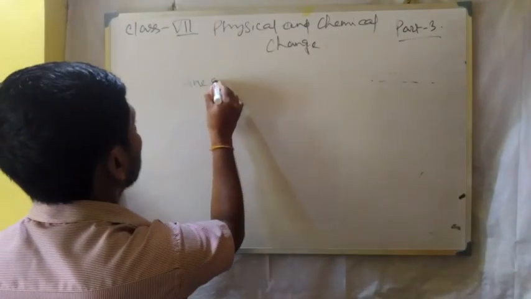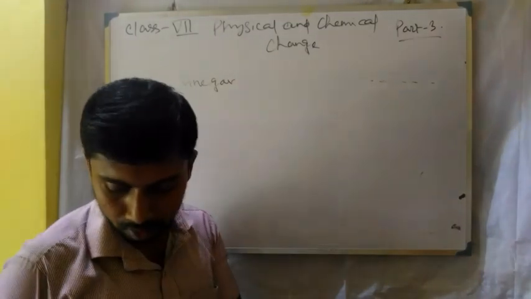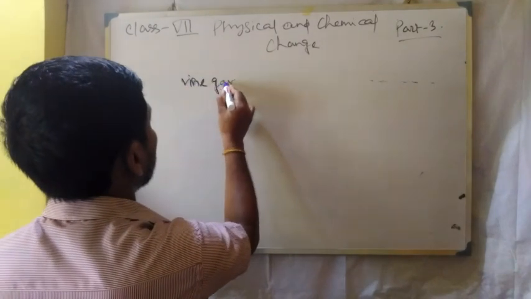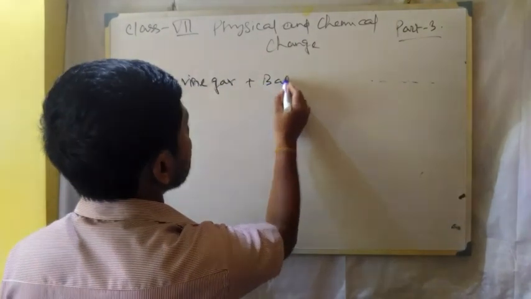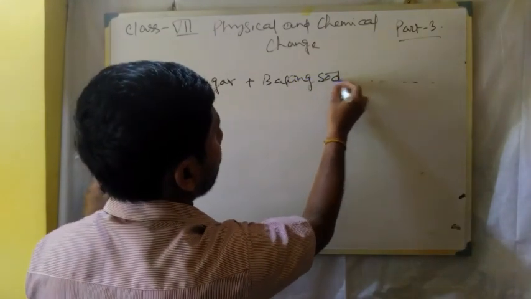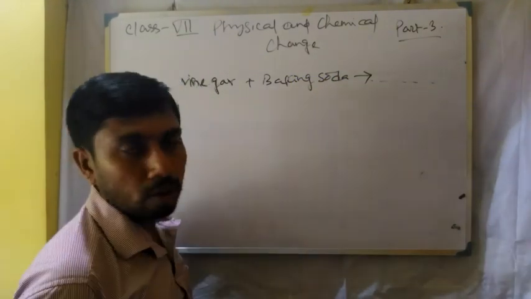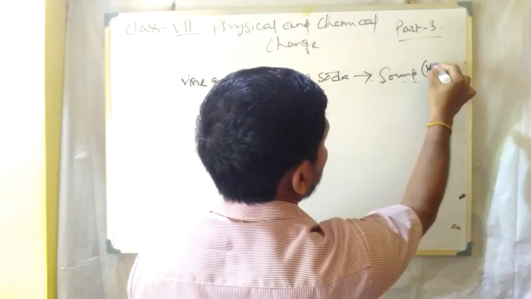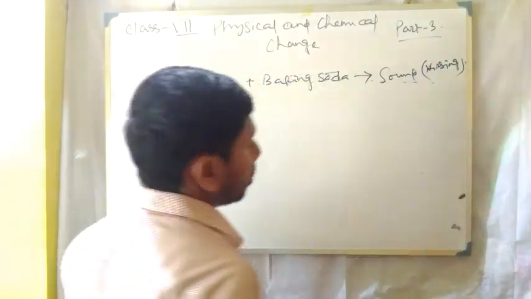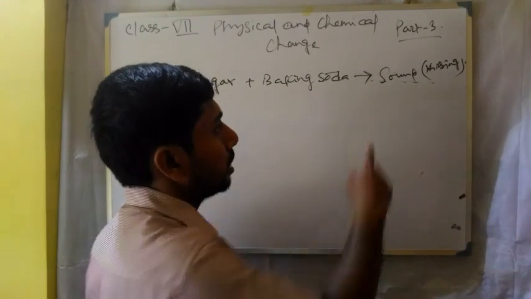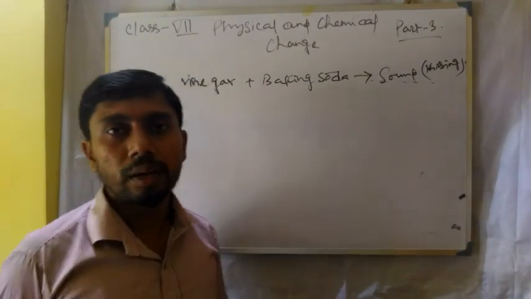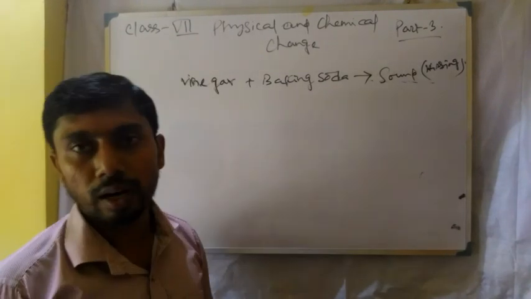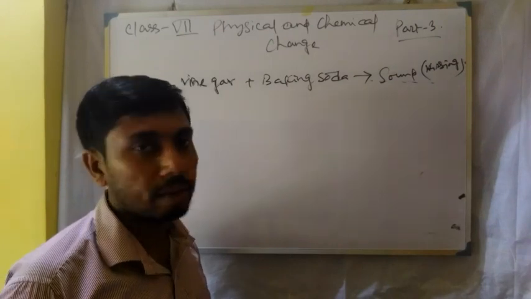Vinegar plus baking soda. If these two compounds are mixed, there is a hissing sound. So this is also a characteristic of a chemical change, that a sound will come. The previous one was that a new compound will form. Here a sound will come. It is also a characteristic of chemical change.